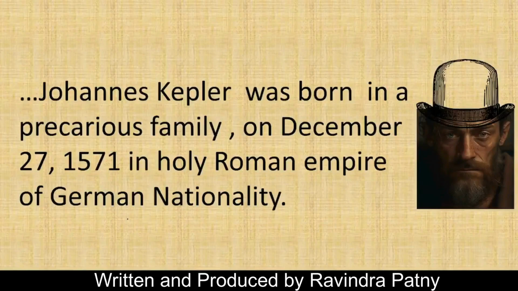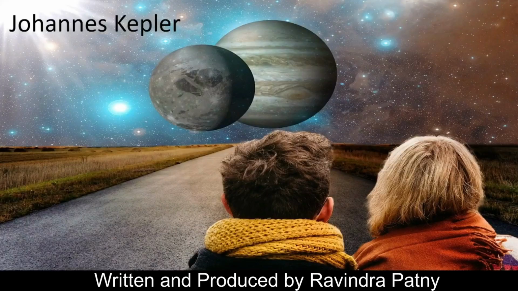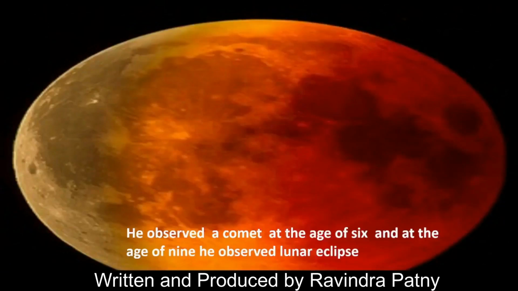Johannes Kepler was born in a poor family on December 27, 1571 in the Holy Roman Empire, of German nationality. From childhood, Kepler had a strong passion for observing astronomical events happening in the sky. He observed a comet at the age of 6 and at the age of 9 he observed a lunar eclipse.